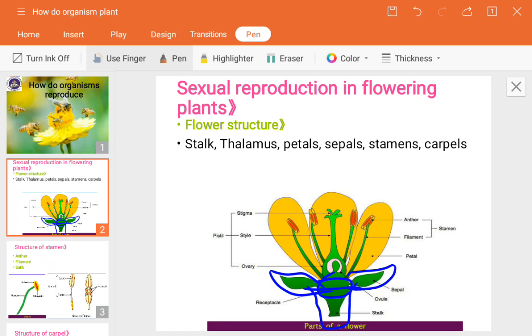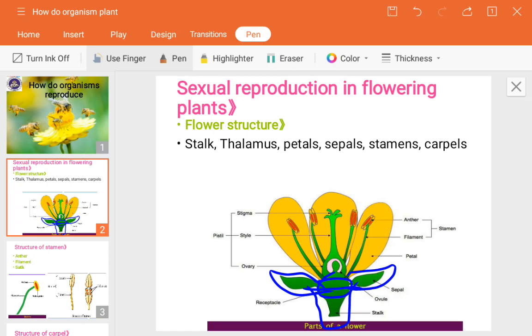Now next are stamens and carpels. The stamen is the male reproductive part of a flower, and the carpel is the female reproductive organ of the flower. The stamen contains the male gamete called the pollen grain, and the carpel contains the female gamete called the ovum or the egg.